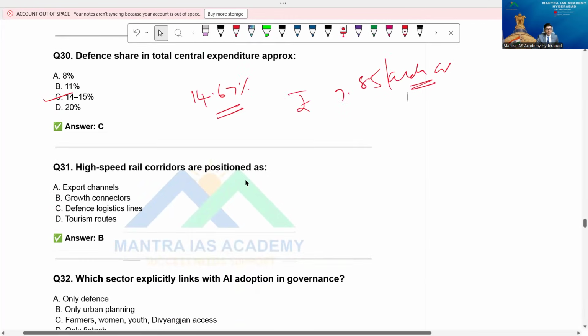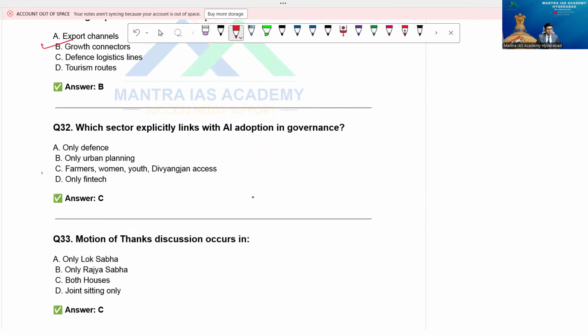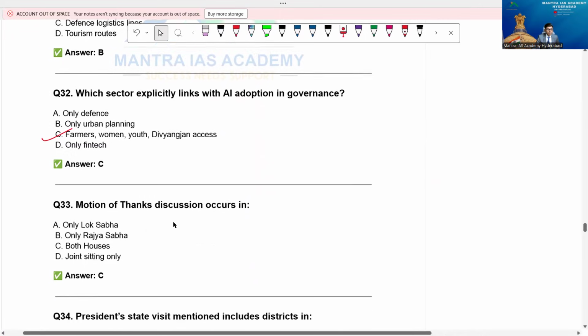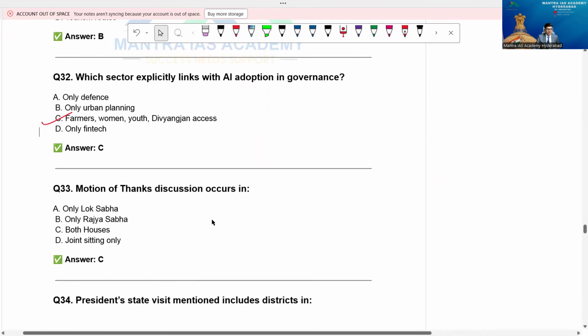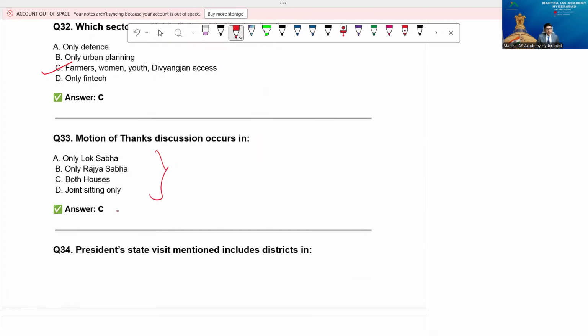High-speed rail corridors are positioned as, yes, growth connectors. Now, which sector explicitly links with AI adoption in governance? Right, that is farmers, women, youth, Divyangjan access. So option is C, beta. Motion of Thanks discussion occurs generally in, of course, both houses? Only Lok Sabha, only Rajya Sabha? This is after the speech of the Rashtrapati, the President, on the first day, right?